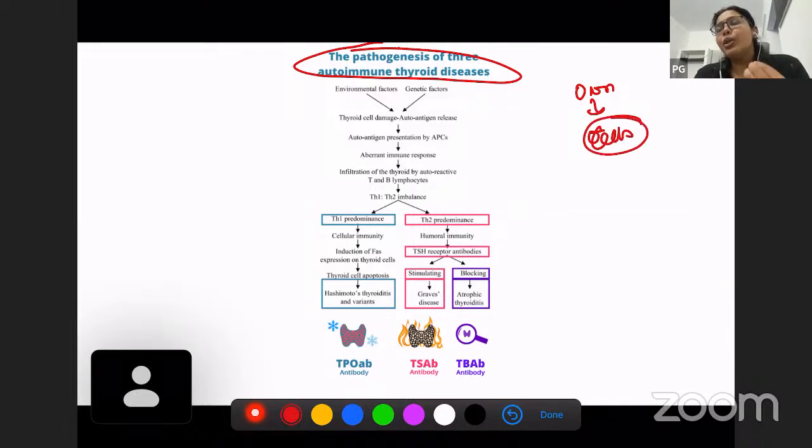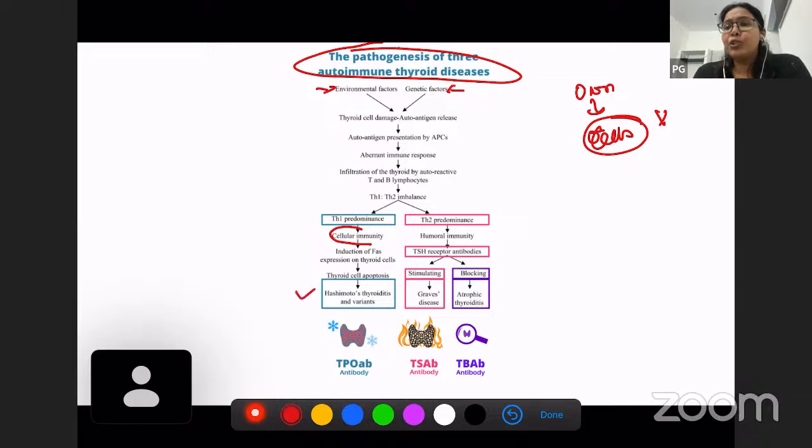Usually there is a protection within us so that our immune cells, like B cells and T cells, do not attack our own cells, for example skin cells or thyroid cells or any other cells for that matter. But if our own immune system starts attacking cells in our body, then that is called autoimmune disease. Why does this happen? It could be because of environmental factors, or genetic factors.